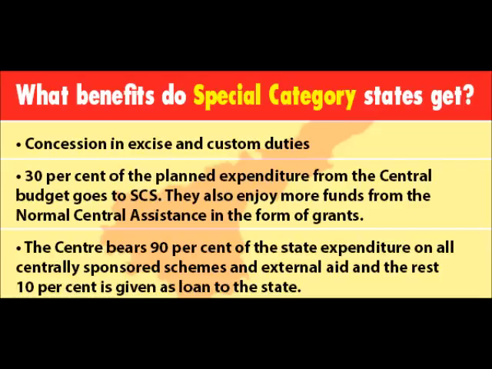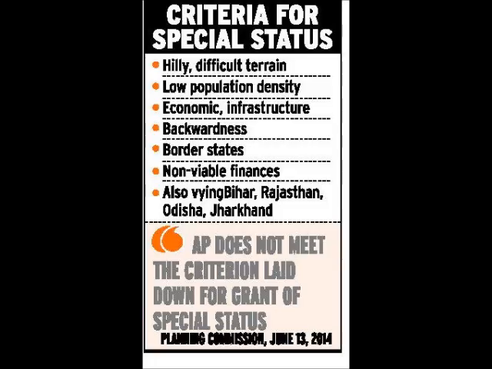Third point is strategic location along international borders. So suppose there are some states whose border is of strategic importance. For example, Arunachal Pradesh, Jammu and Kashmir. So this point is included in that sense. Fourth point is economic and infrastructure backwardness. So there were some states which were backward in the sense of economic and infrastructure development. For example, Bihar. Take the case of Bihar, it is still a backward state. Okay, Odisha, it is still a backward state. So these states were chosen on this criteria.